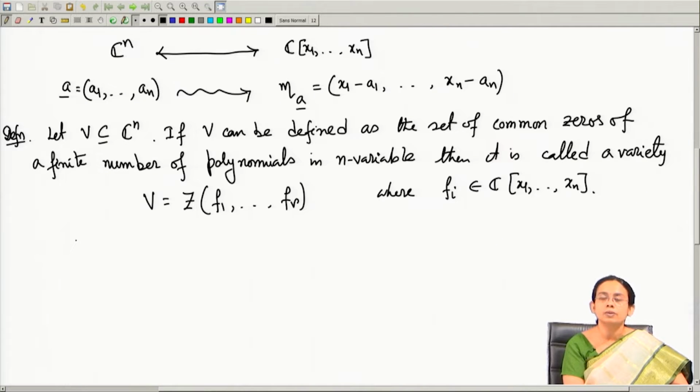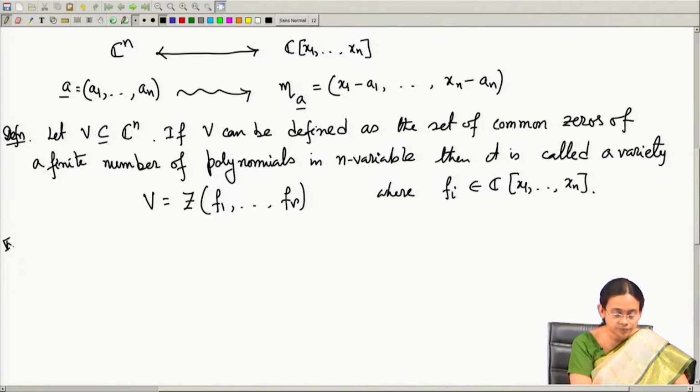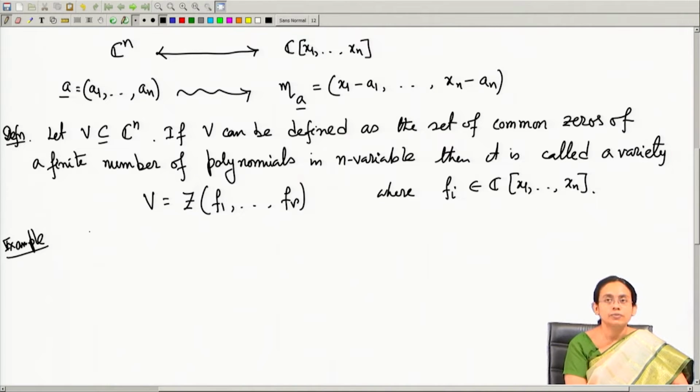This is one of the basic objects if you want to study algebraic geometry, and this Hilbert Nullstellensatz will actually establish the connection between algebra and algebraic geometry. So, let me first give you some examples of varieties. For example, if I consider a complex line in C2, then all the points lying on that line form a variety.